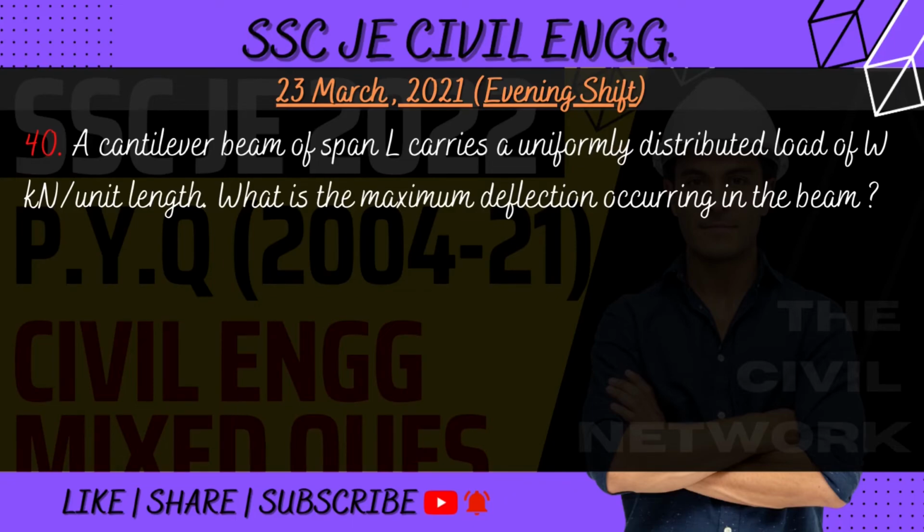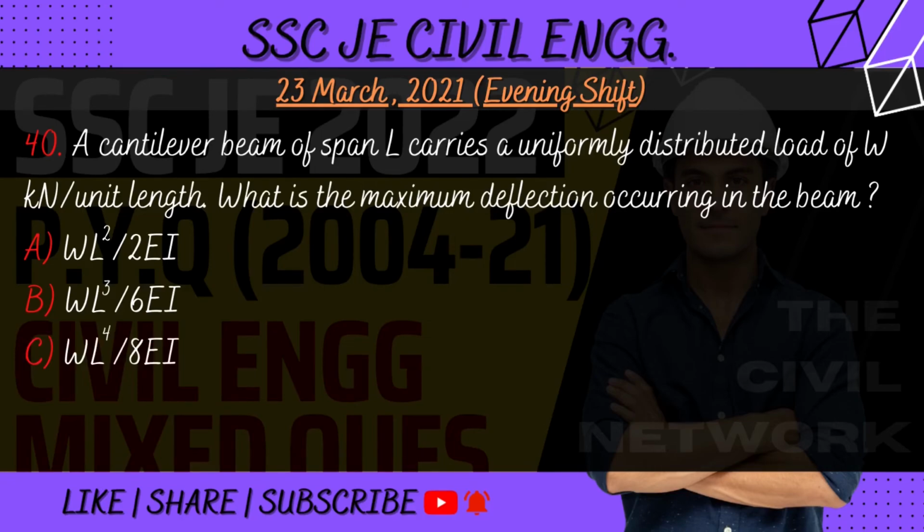Question number 40. A cantilever beam of span L carries a uniformly distributed load of W kilonewton per unit length. What is the maximum deflection that occurs in the beam? Options are A. WL square by 2 EI, B. WL cube by 6 EI, C. WL to the power 4 by 8 EI, D. WL to the power 4 by 48 EI. So the correct answer is option number C. WL to the power 4 by 8 EI.